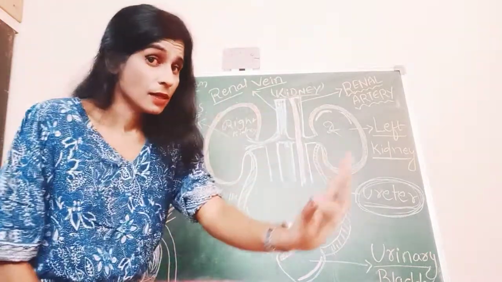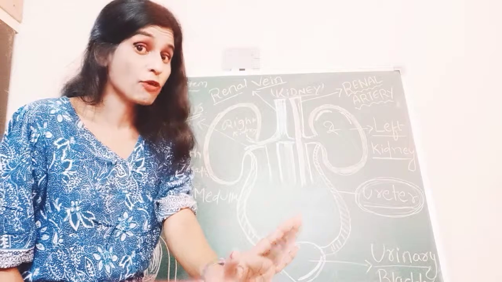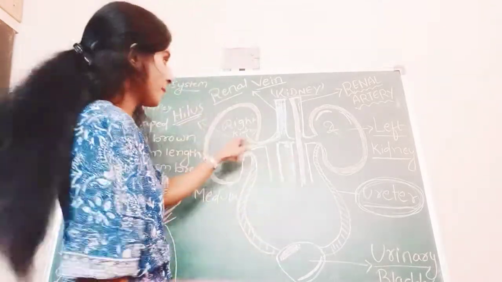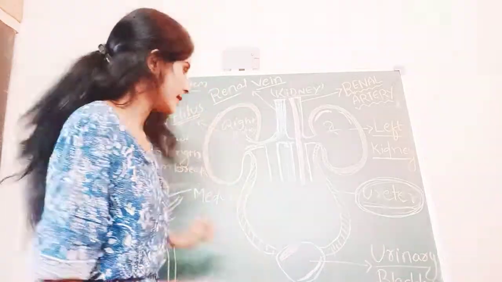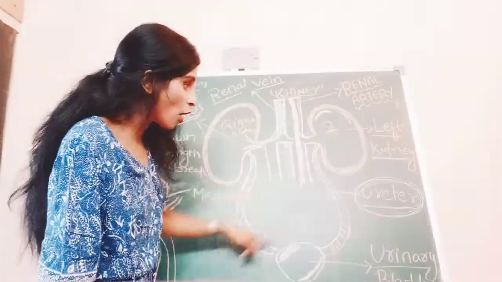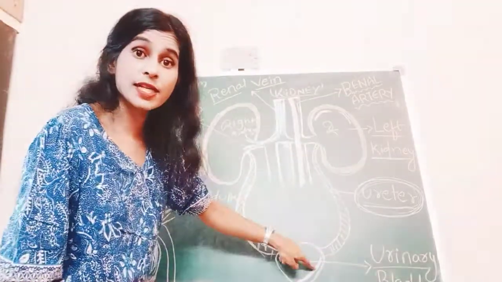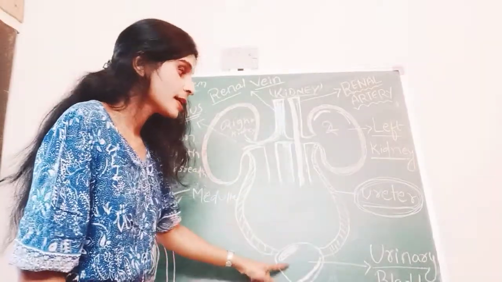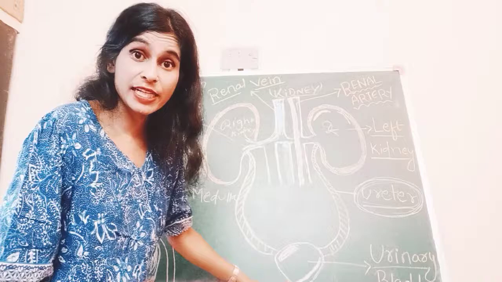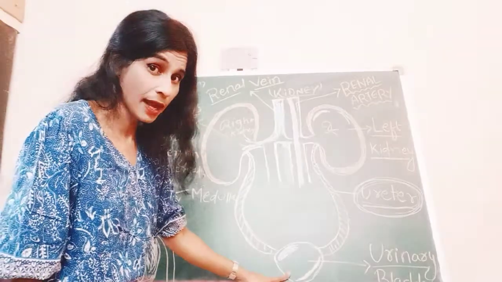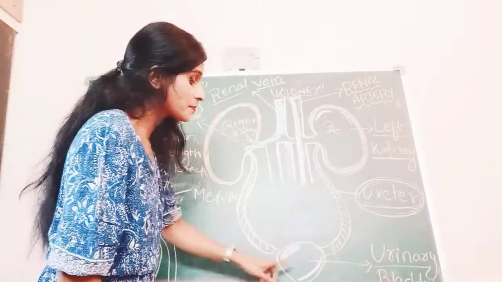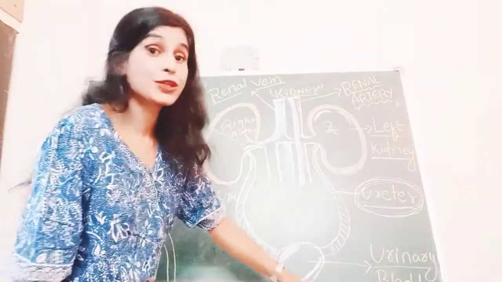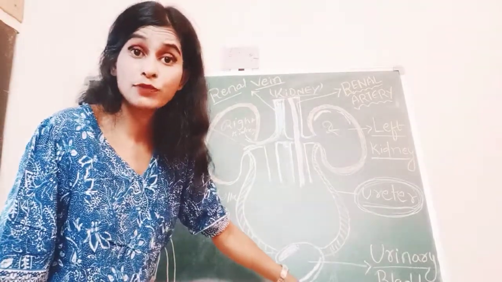Listen to me very carefully. What does our excretory system consist of? First, a pair of kidneys. Next, a pair of this tube-like structure, ureters. Connecting both the ureters, the urinary bladder, a funnel-shaped structure, you can see it. And at the end, urethra for the removal of the waste.